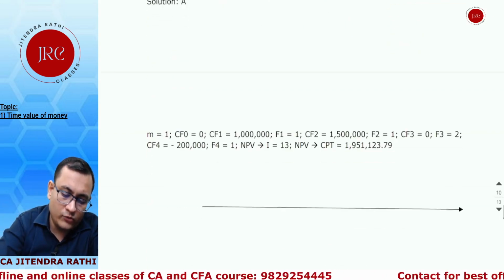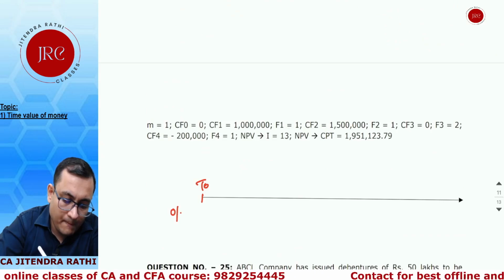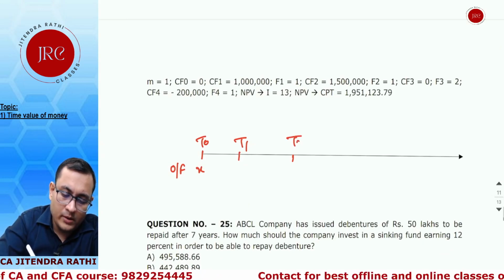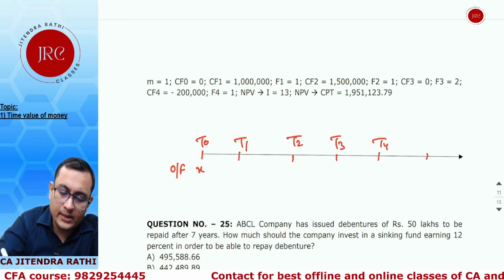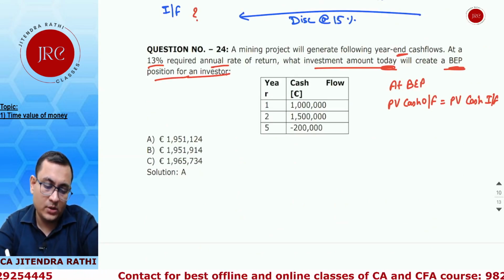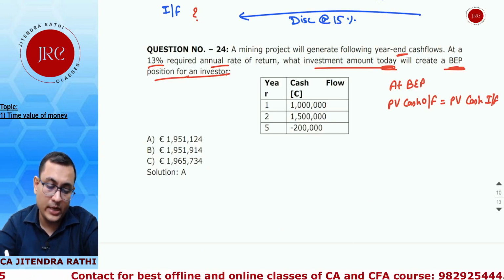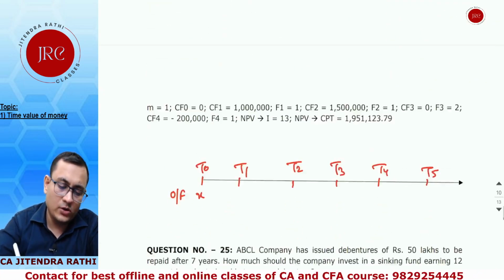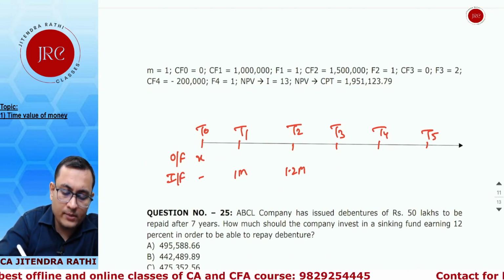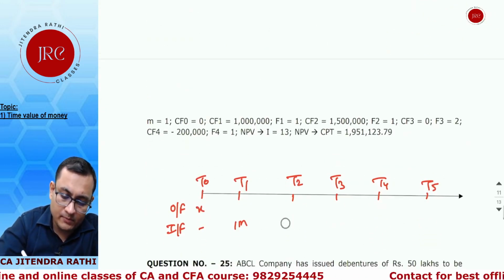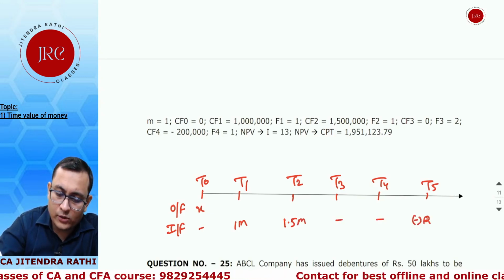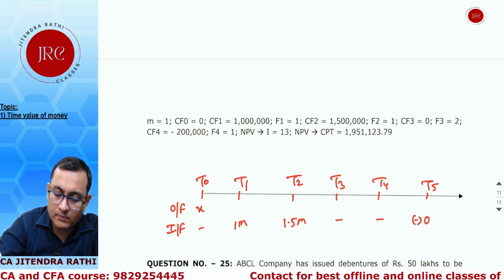Because you are making an outflow at T0 of X. On T1, the series is for 5 years: T2, T3, T4 and T5. So what cash flows are we getting? In the first year and second year we are getting cash flows of 1 million and 1.5 million, no cash flow for the third and fourth, and then there is a negative cash flow of 2 lakhs. So inflows are 1 million, 1.2 million, 5 million, and there is a negative cash flow of 0.2 million. 2 lakh means 0.2 million.